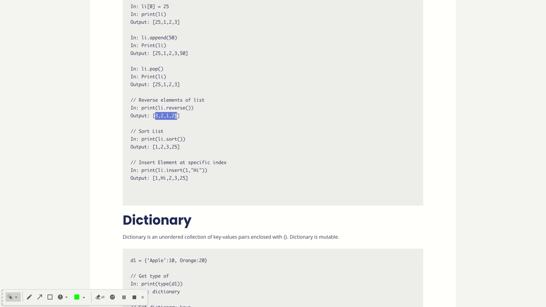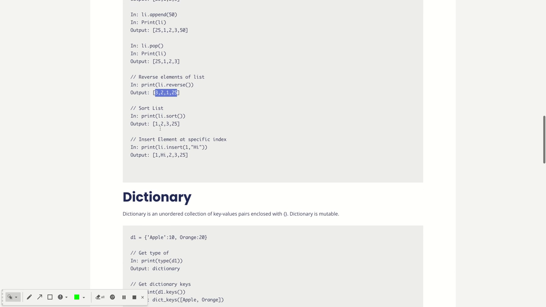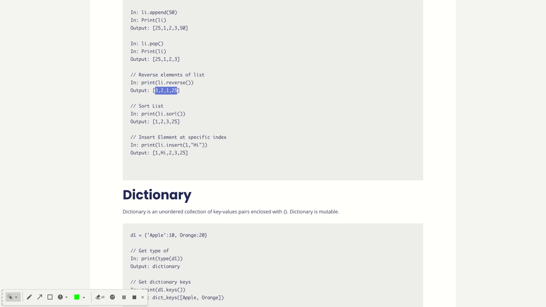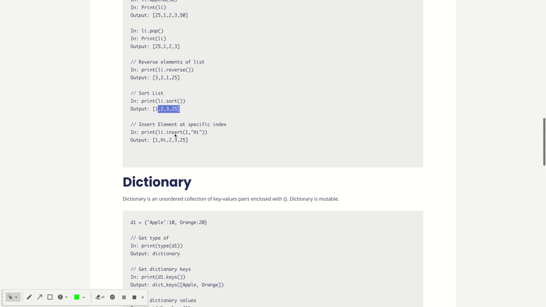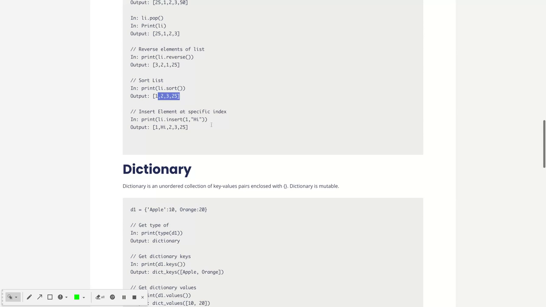If I want to sort the list, then I will use the dot sort function, so it will sort all the values of that list. If I want to insert an element at a specific index, it is also very easy. Just use the insert function and specify where we need to insert the element and what the element is.